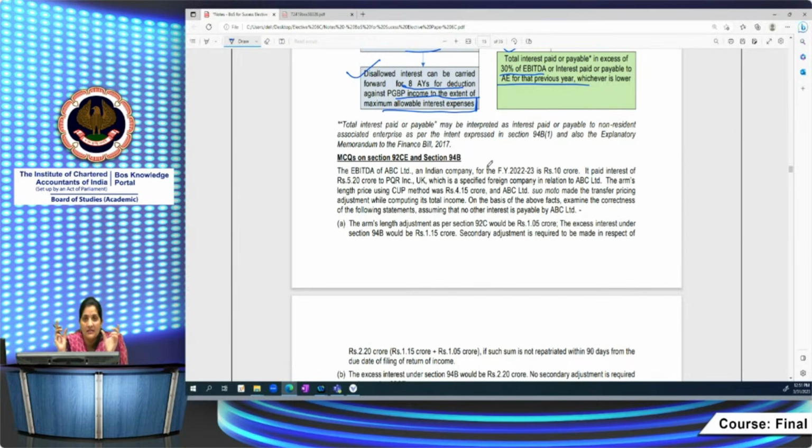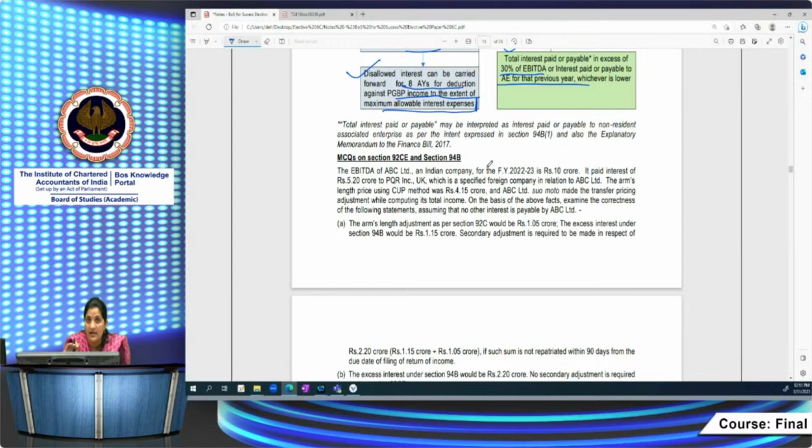This is the main concern here, that disallowance is attracted in both. In 92CA also there is disallowance, ALP adjustment has to be made, you have to add it to your total income. Here also you have to restrict your deduction to 30% of EBITDA as per 94B. So which has to apply first?